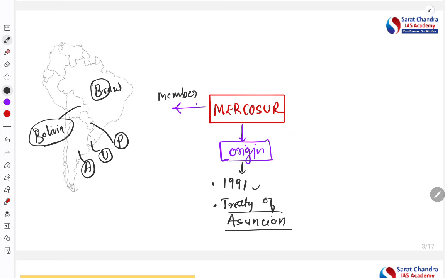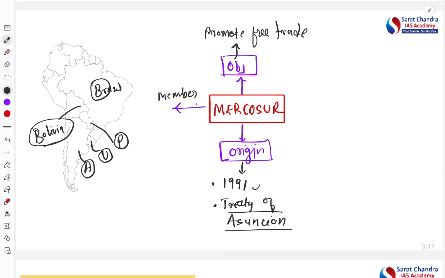In 1991, this particular organization came into existence. What are the objectives of this particular organization? As usual, this is a trade bloc, right? So their major objective is to promote free trade among the member countries. They want to promote the free trade.